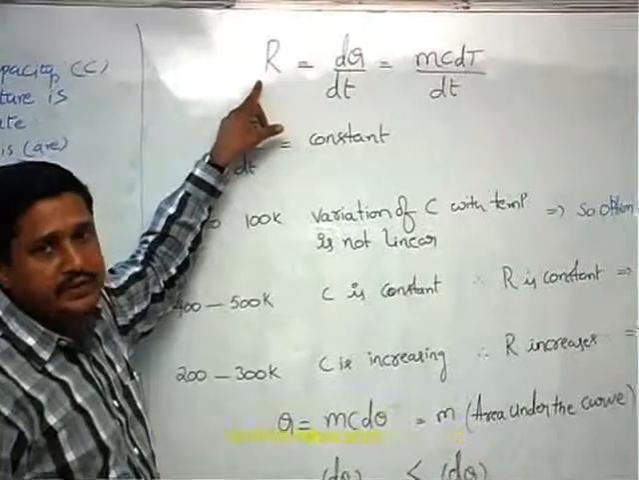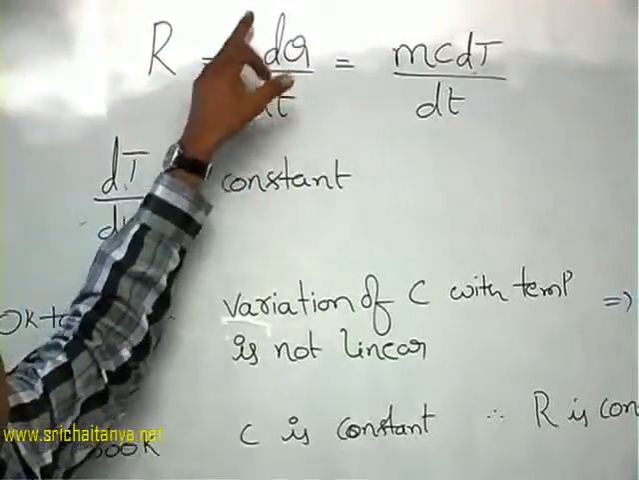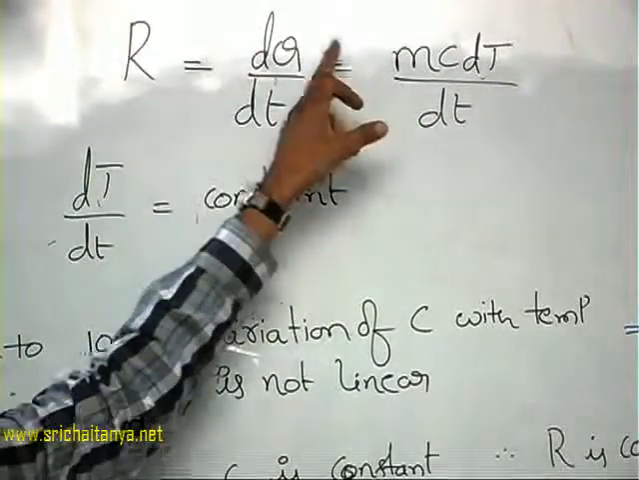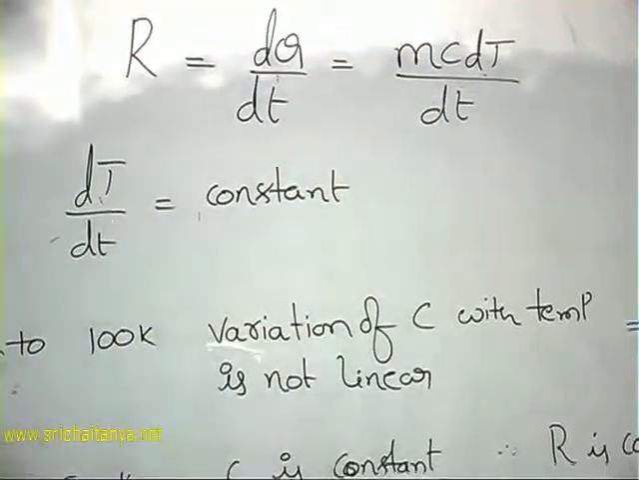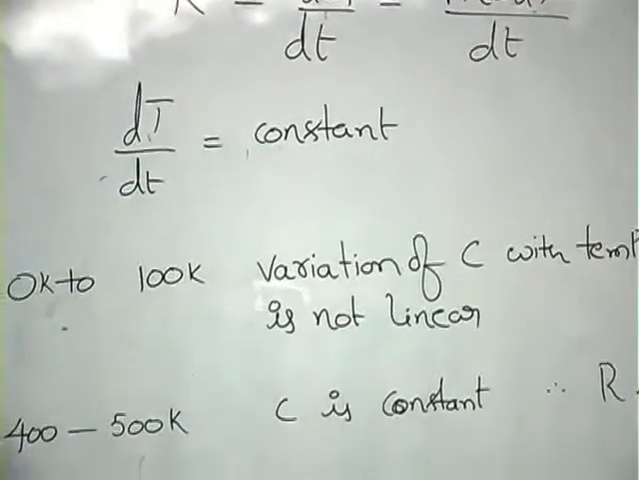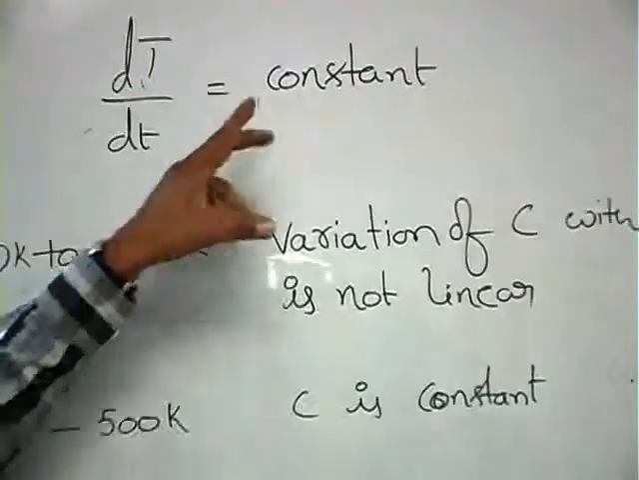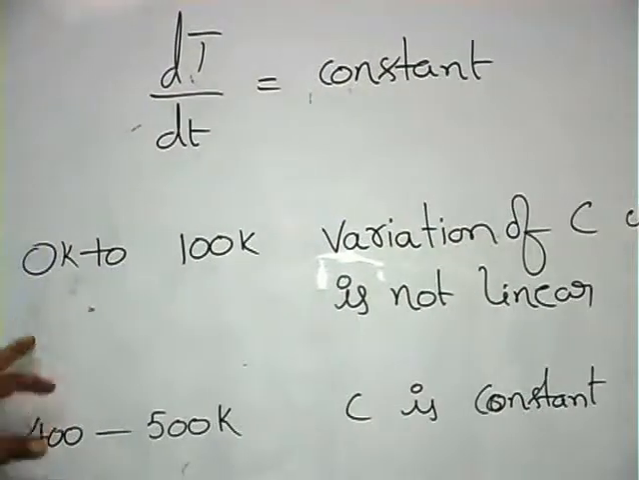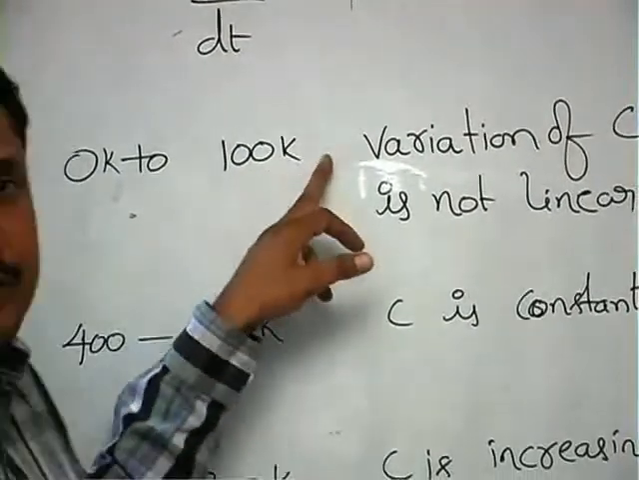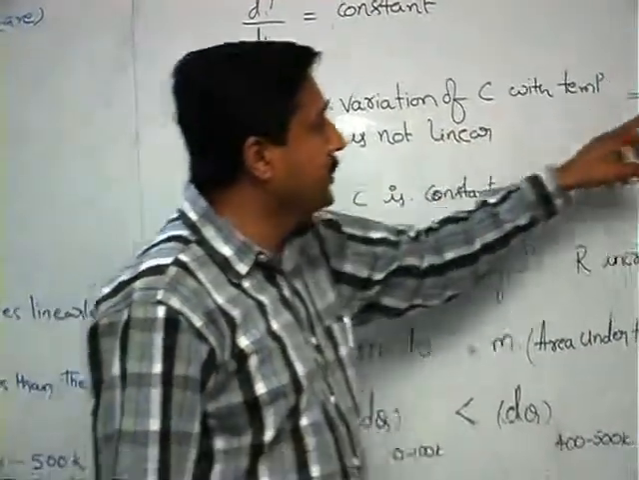Now, the rate of heat absorbed is dQ/dt, because dQ is equal to mC dT. So we can write R is equal to mC dT/dt. Here capital T is temperature, small t is time. In the question, it is given that dT/dt is constant. Now, from 0 Kelvin to 100 Kelvin, the variation of C with temperature is not linear. Therefore, option A is wrong.